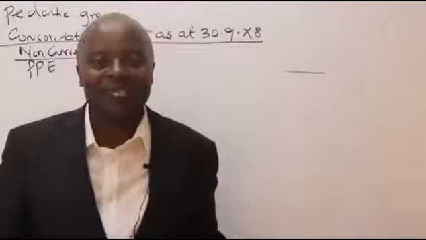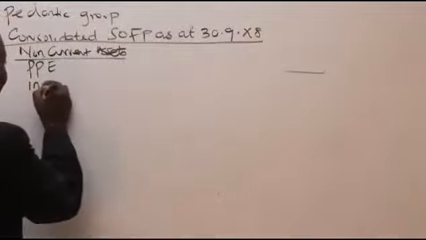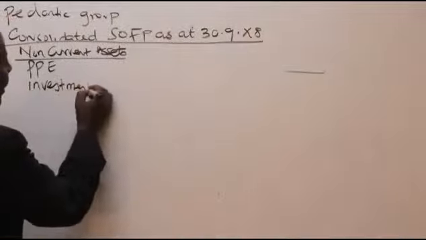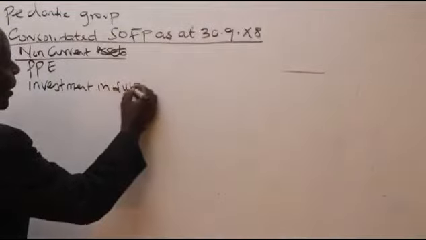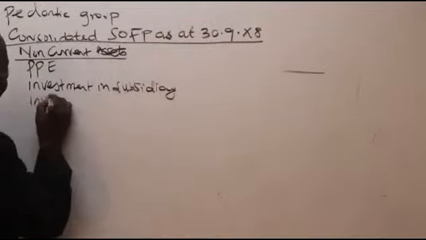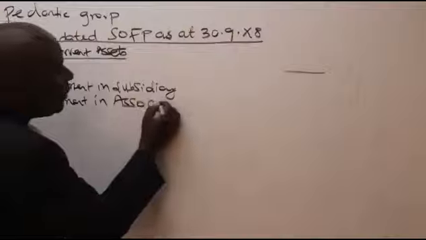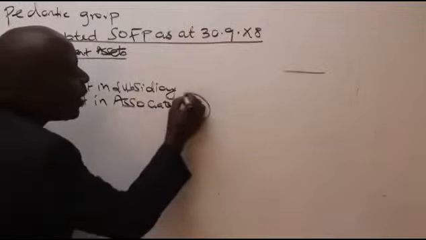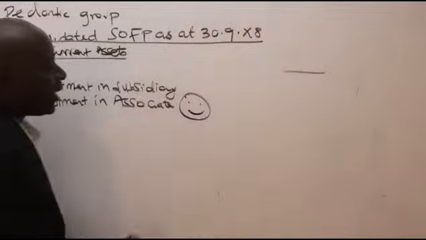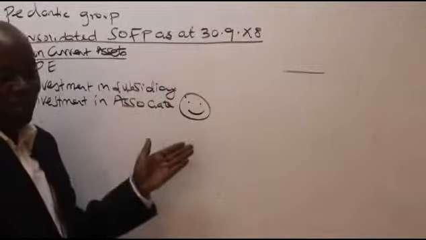I mean, like we have our subsidiary. So I'll have another line here called investment in subsidiary. And then we shall be having another line here called investment in associate. Investment in associate is okay. You should draw an emoji there and smile. Investment in associate, that is quite a good investment that you have to put here.